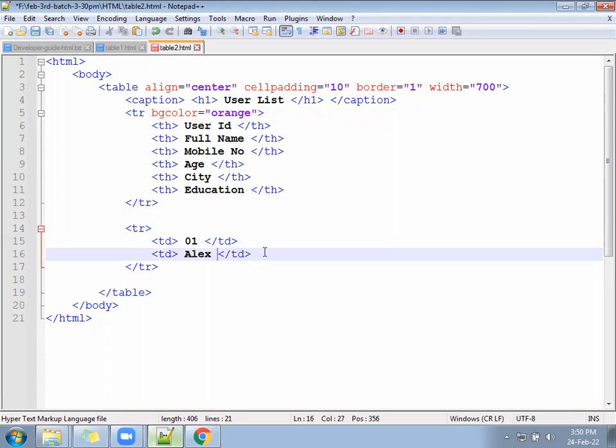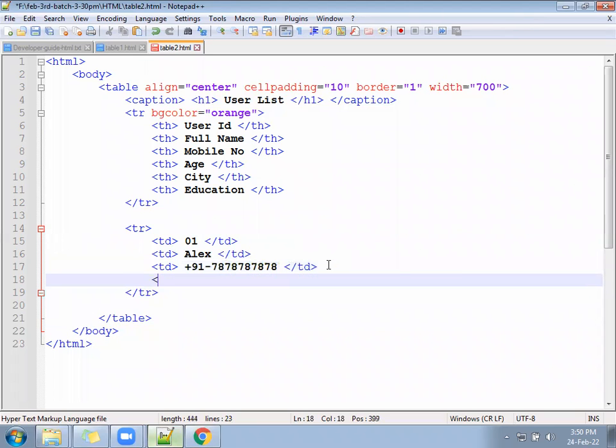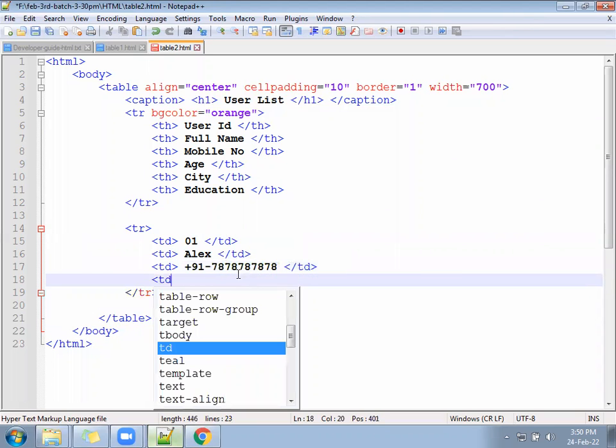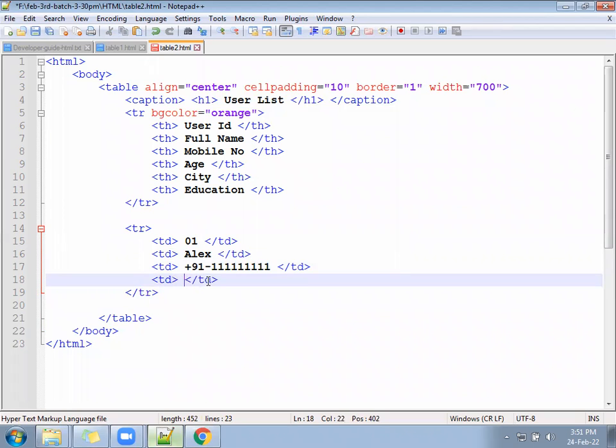Alex. Next TD, mobile number. Next TD, age, that is 30 years.